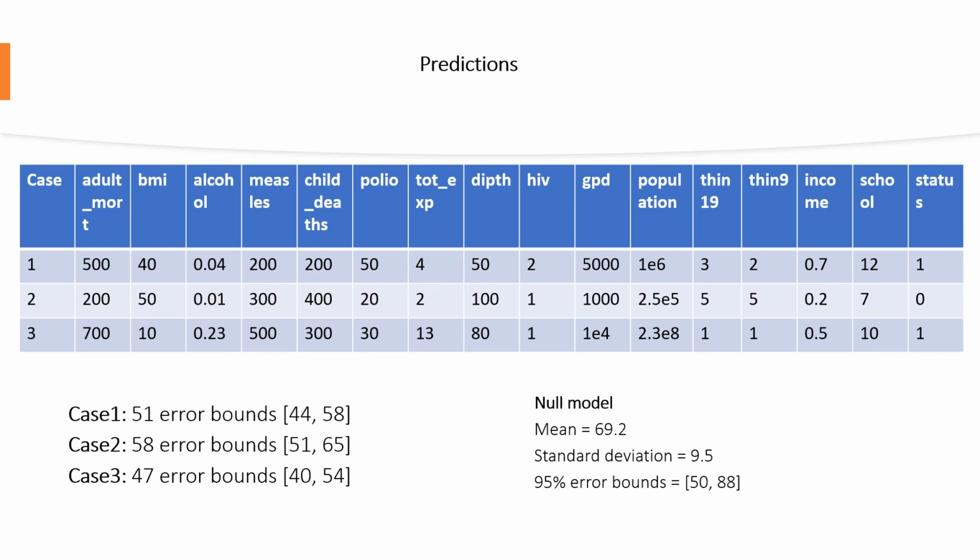If we use the null model, we would have a pretty poor prediction. So overall, I believe my model ended up being reasonable, and it looks like we can go forward and do predictions with it. Thank you so much.